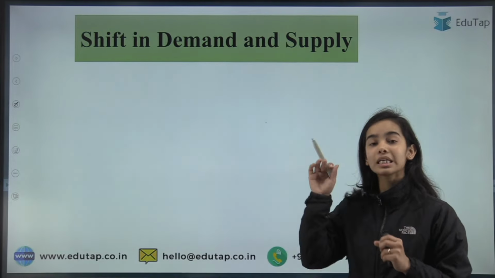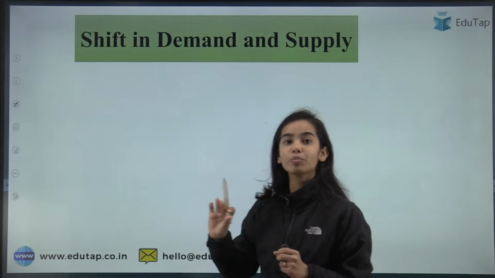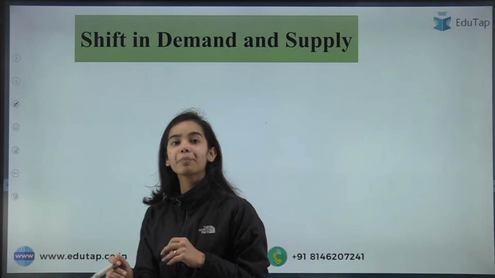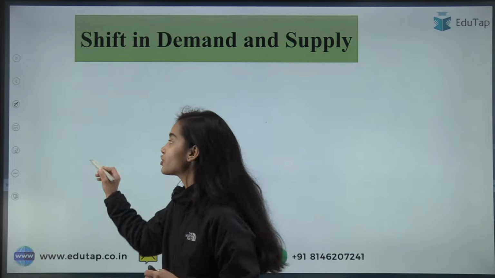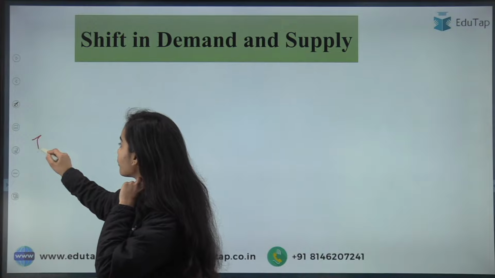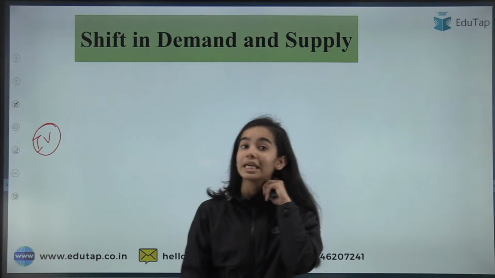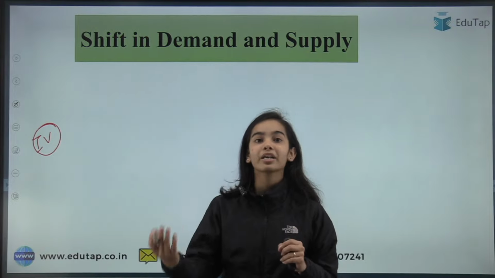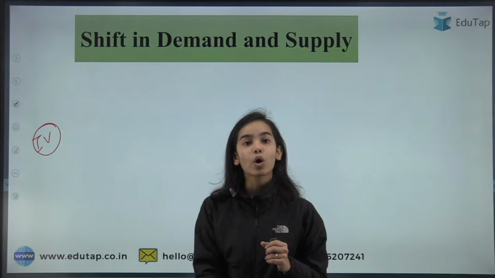So now, see, in the previous one I told you about the movement. Movement is when the independent variable is changing, and because of the change in the independent variable, the dependent variable is changing. That is what we call movement.